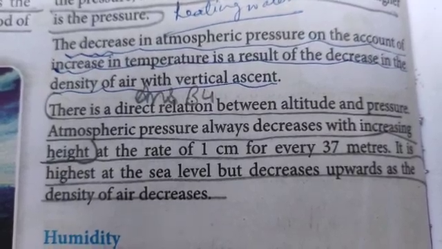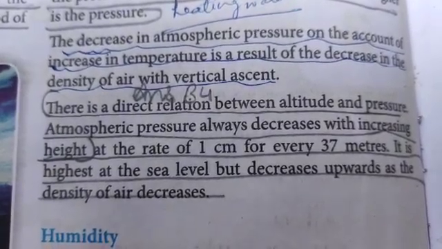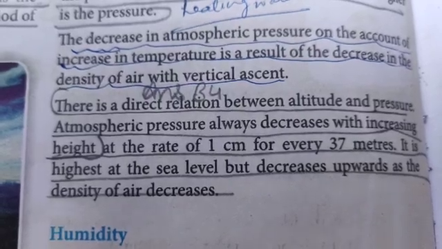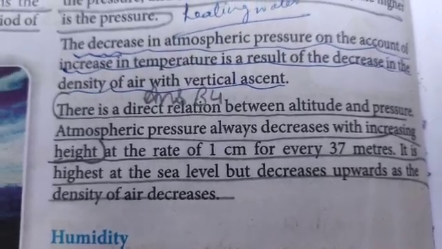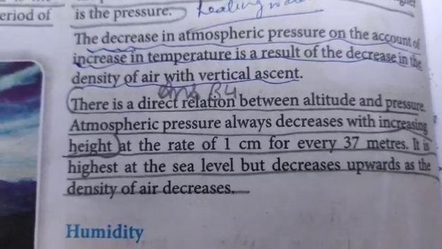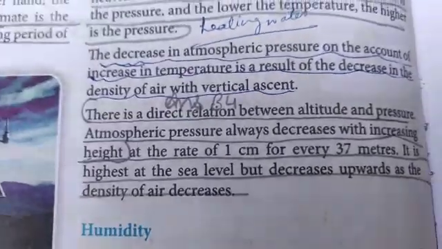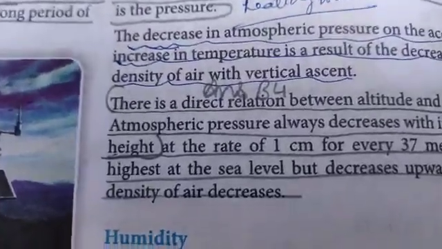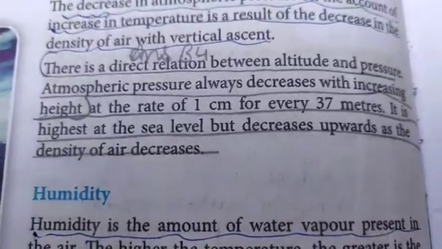The atmospheric pressure decreases. And why does it happen? Because of the decrease in the density of air. What happens? The air becomes thinner with vertical ascent. The lighter air is thinner, and therefore it rises vertically or upwards.